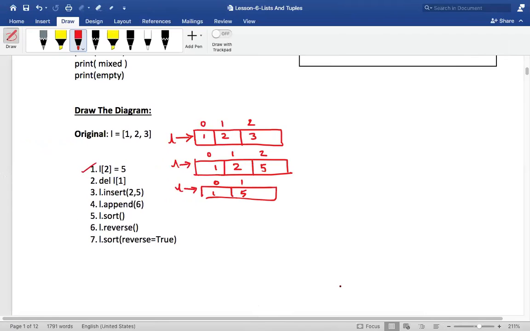Can you try the last one by yourself? I want you to try this by yourself. This is your seventh one, this is your assignment. I want you to do it by yourself. Is that clear?